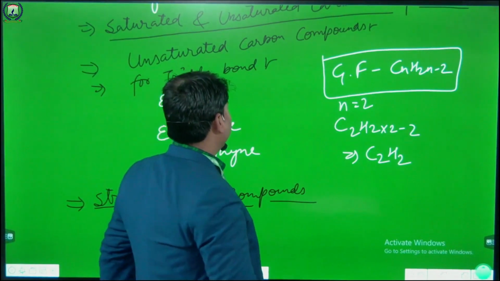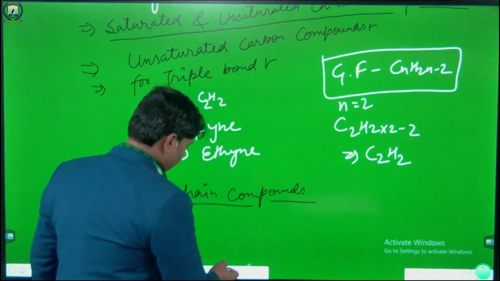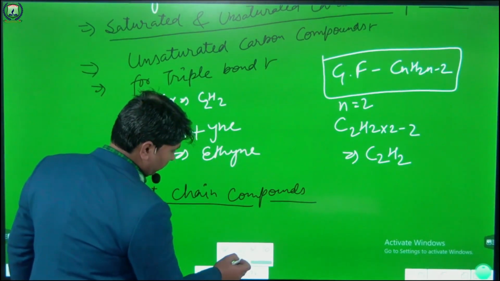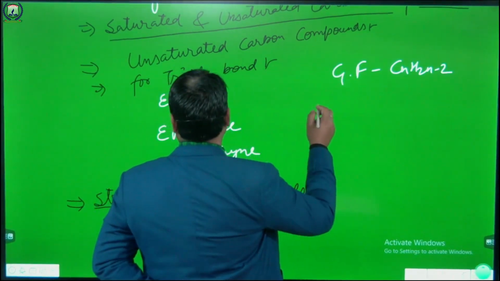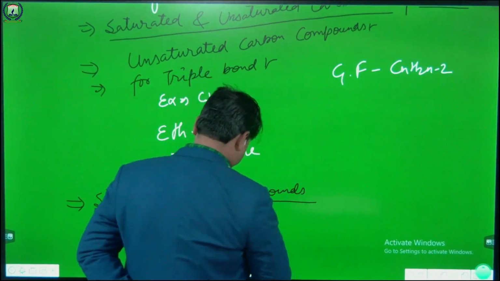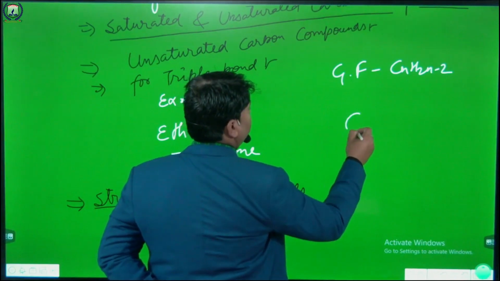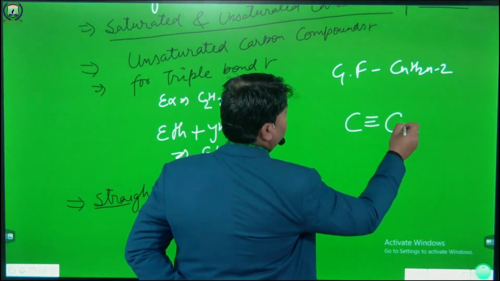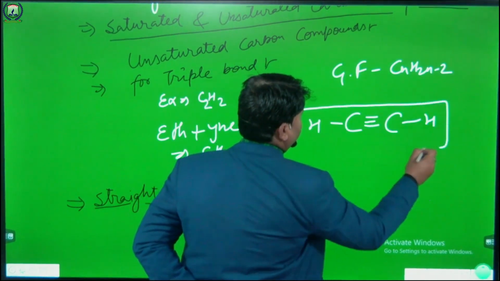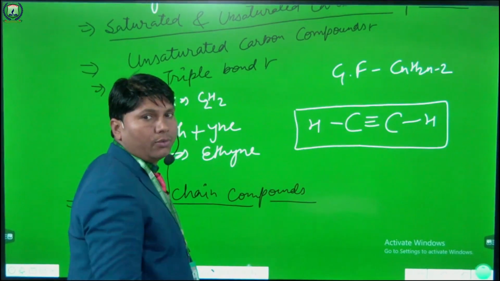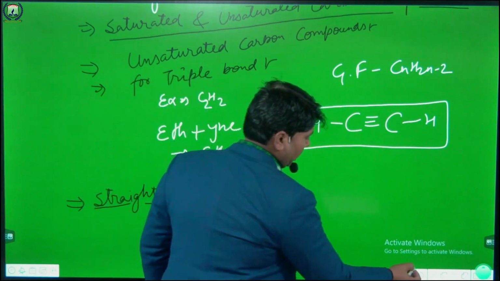And the structure of ethyne is C triple bond C, H H. This is the structure of ethyne. Clear everyone?